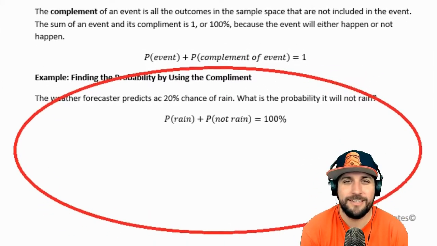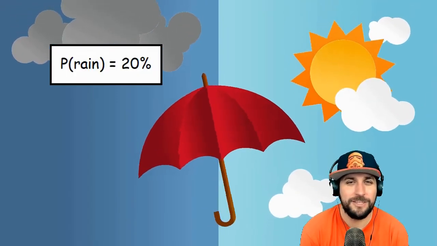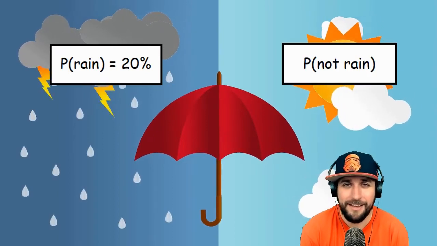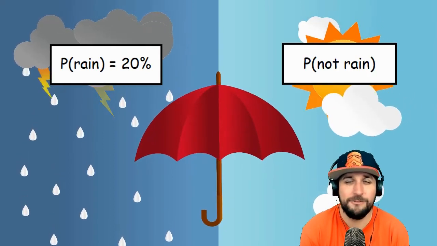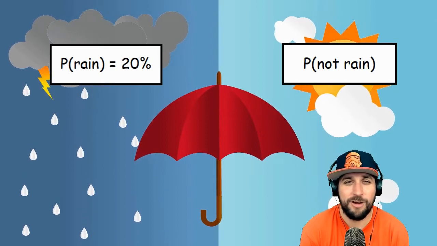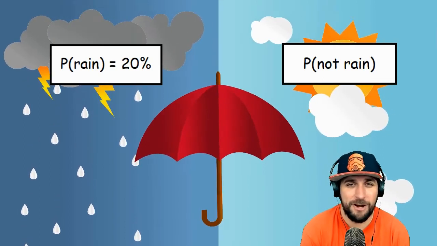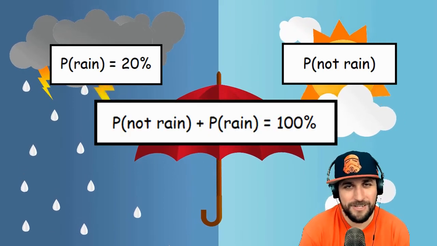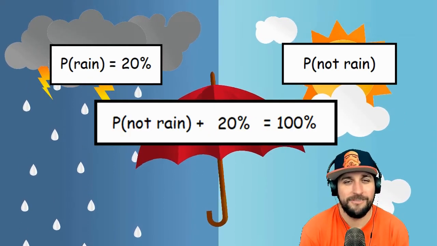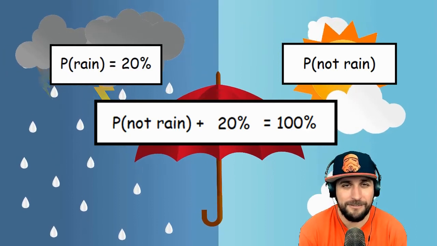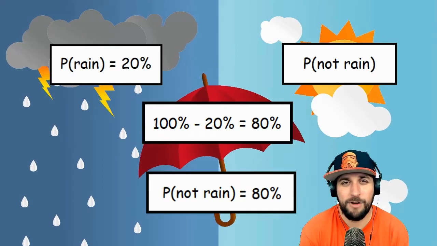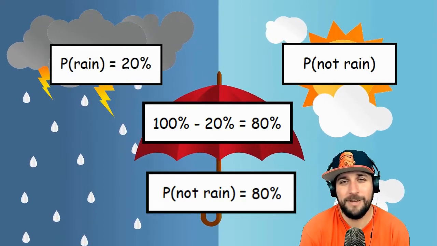So on the example, it says a weather forecaster predicts a 20% chance of rain, and it asks what's the probability that it's not going to rain. That's a complement. The probability of the event raining was 20%, so we want the probability of everything else, which is the probability of it not raining. Together, they should make 100%, so the probability of not raining would be 80%, 100 minus 20. So the complement in this would be the probability of not rain, and that would be 80%.